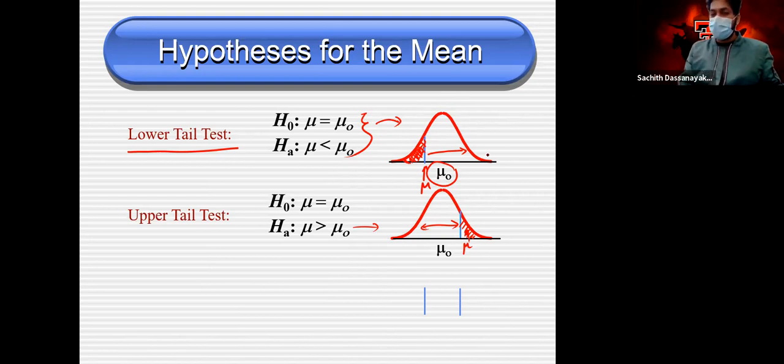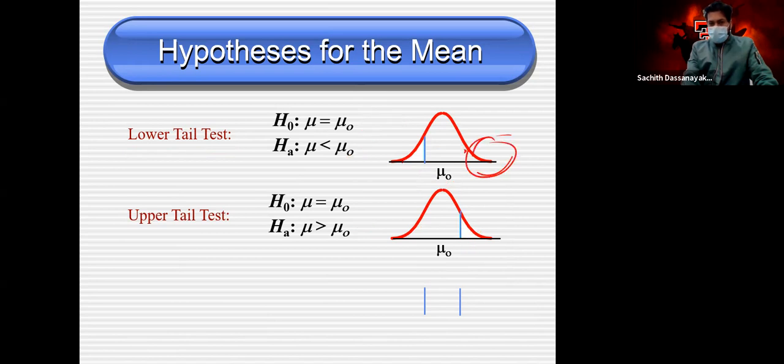For these one-tail test cases, we have to use one tail like this, or the upper tail case like this. Just one tail. Why is it a tail? Because we call these areas at the upper end and lower end tails. That's why we name it lower tail or upper tail.